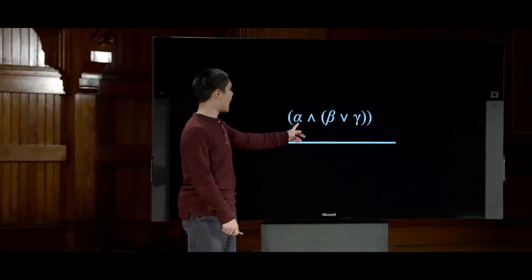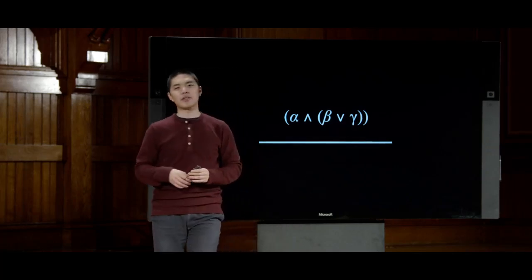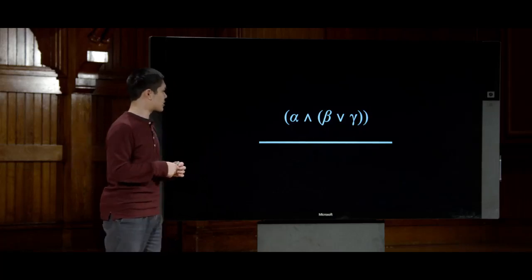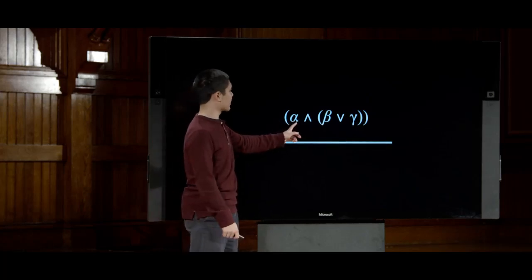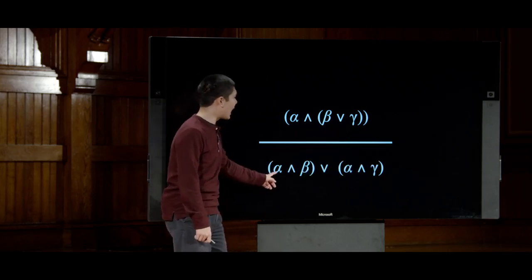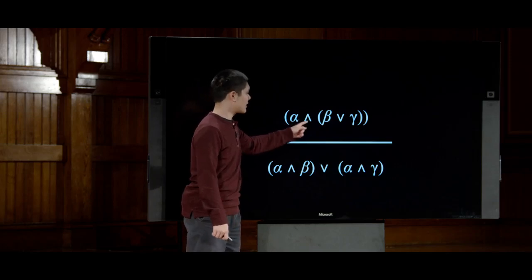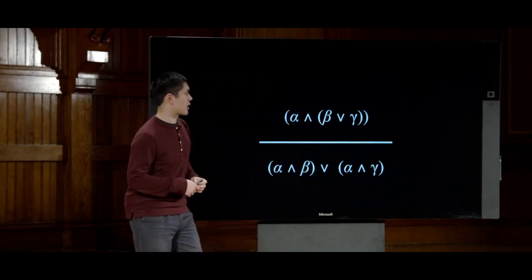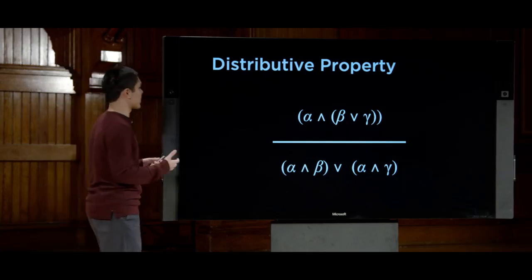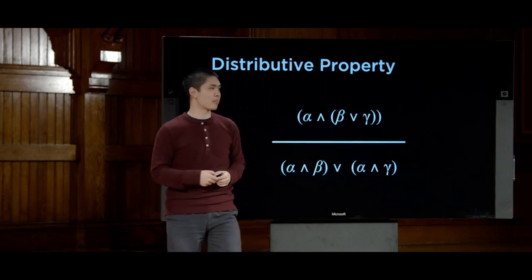So if I have alpha and beta or gamma, well then, much in the same way that you can use distributive laws in math to distribute operands like addition and multiplication, I can do a similar thing here. I can say if alpha and beta or gamma, then I can say something like alpha and beta or alpha and gamma. I've been able to distribute this and sign throughout this expression. So this is an example of the distributive property or the distributive law as applied to logic, in much the same way that you would distribute a multiplication over the addition of something, for example.